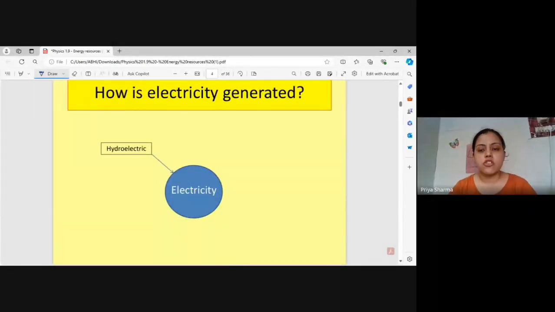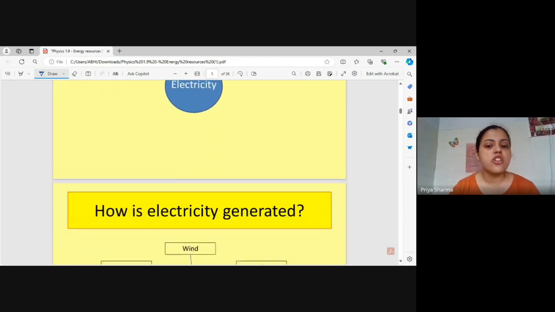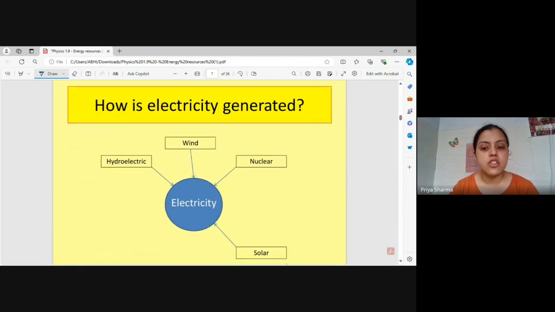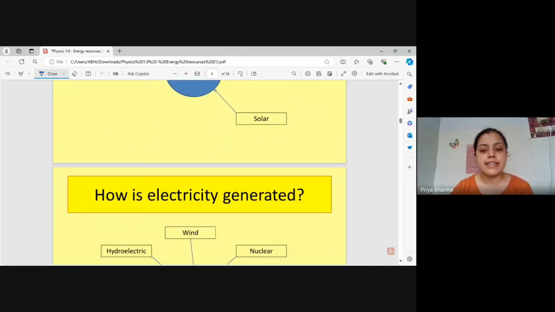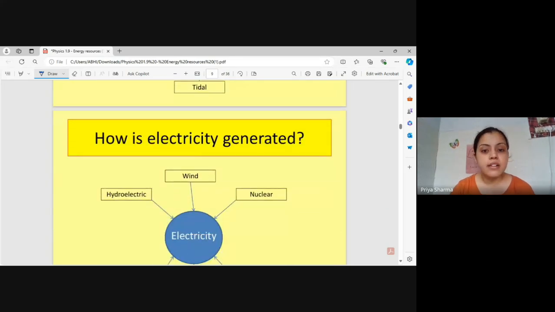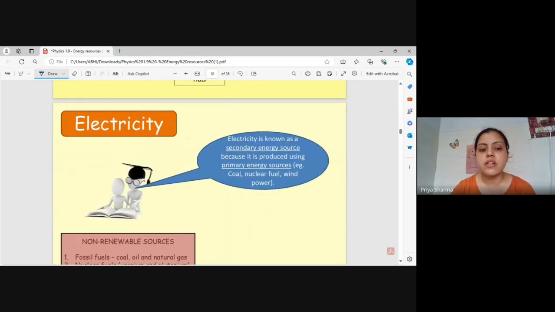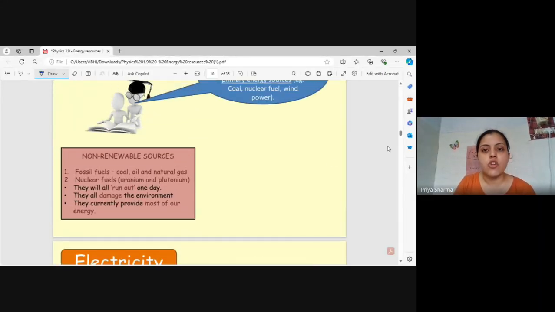Now, how is electricity generated? I told you there are various ways to generate electricity. Like hydroelectricity is there. From wind it is being generated. Nuclear, from nuclear fusion and fission processes are there, from there it is generated. Solar, from solar panels, sunlight converts into electricity. From there it is generated. Your tidals, because of the motion of the moon and everything that changes, tidal energy is created. Fossil fuels. Now, these were the renewable and non-renewable sources that I was talking about.